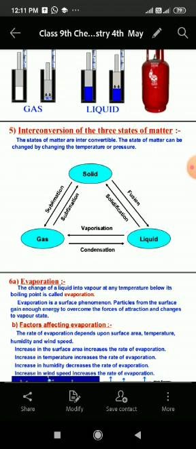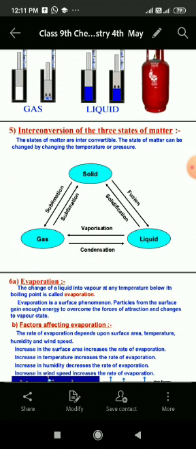And its reverse, that is, when the temperature of a gas is decreased, it will condense into liquid, and this process is known as condensation.